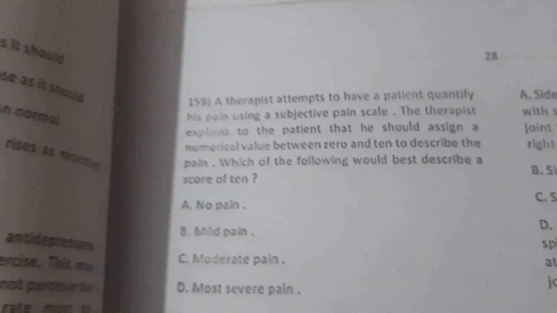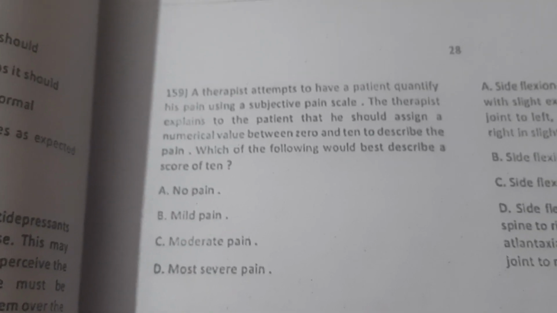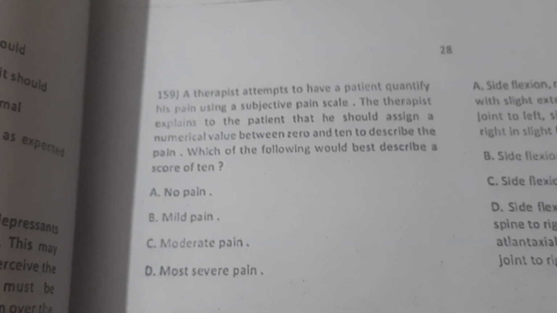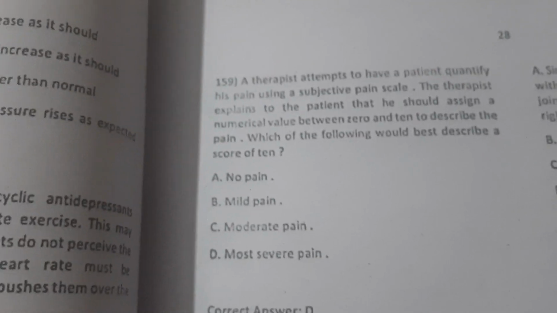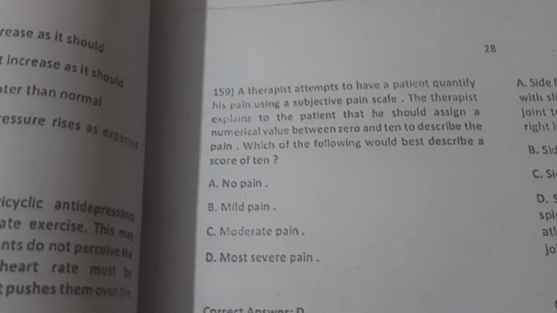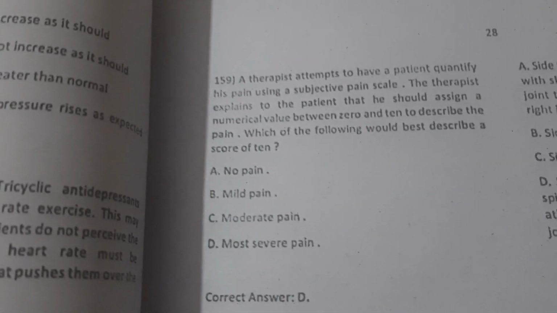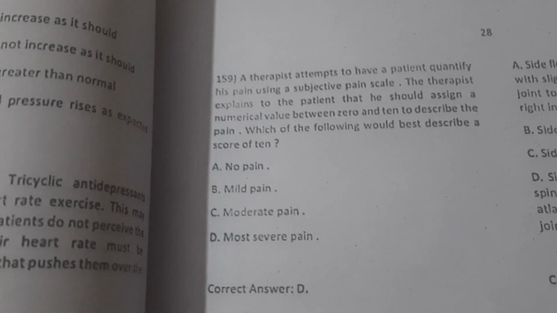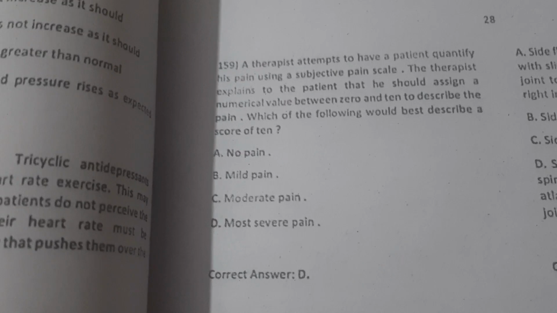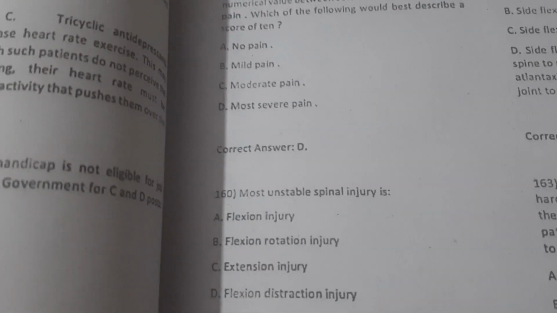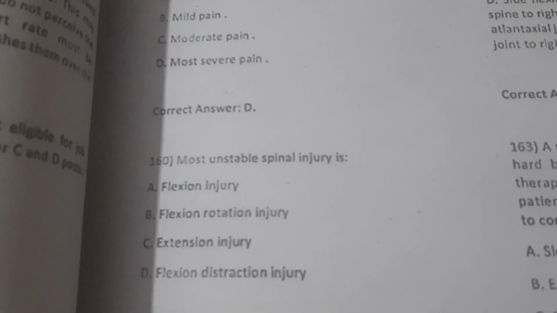MCQs 159: A therapist attempts to have a patient quantify his pain using a subjective pain scale. The therapist explained to the patient that he should assign a numerical value between 0 and 10 to describe the pain. Which of the following would best describe a score of 10? D, most severe pain. Option D would be the right answer.